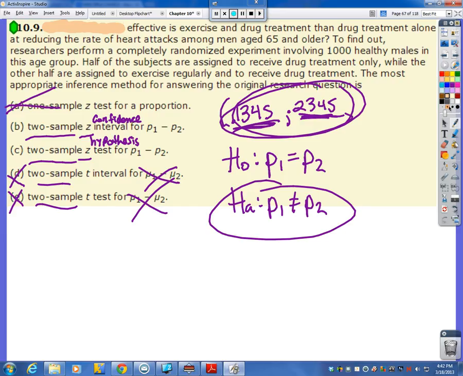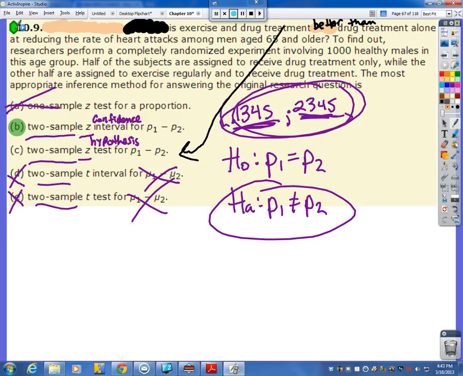So let's say they changed the wording around to this. Here, let's just do this. Is exercise and drug treatment better than drug treatment alone at reducing the rate of heart attacks among men aged 65 and older. If they did it this way, then I would say, yeah, they're setting me up here for a hypothesis test. They're just wanting me to know, are these two things the same or are they different?